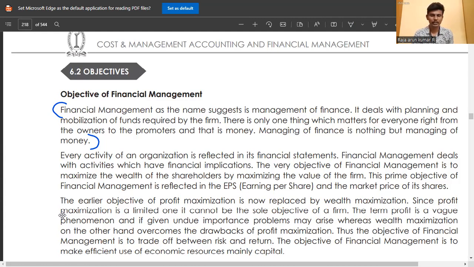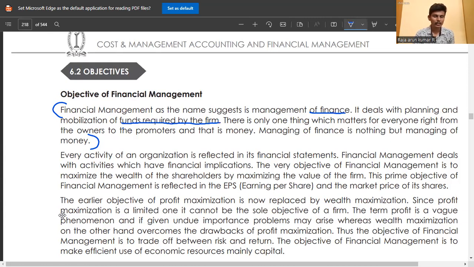Meaning: financial management, as the name suggests, is the management of finance. It deals with the planning and procuring of the funds required by the firm.